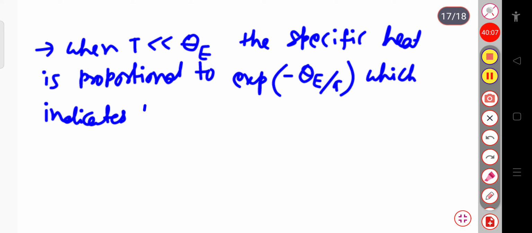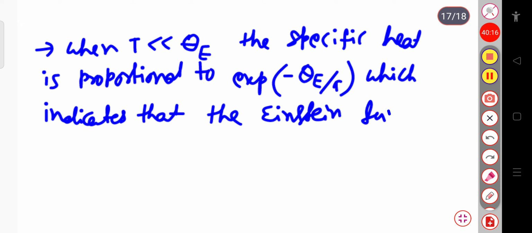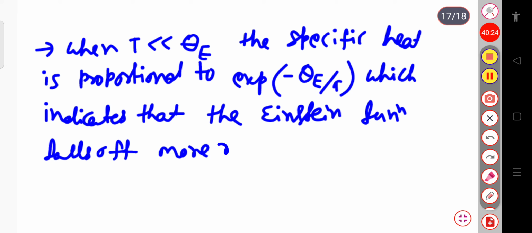the Einstein function falls off more rapidly than it should at low temperature.